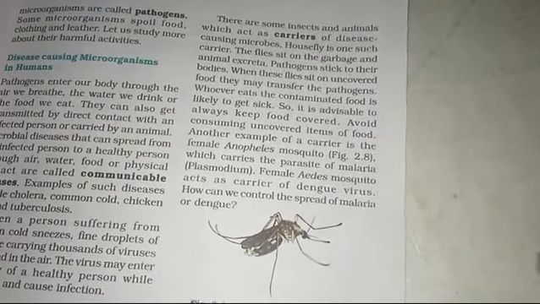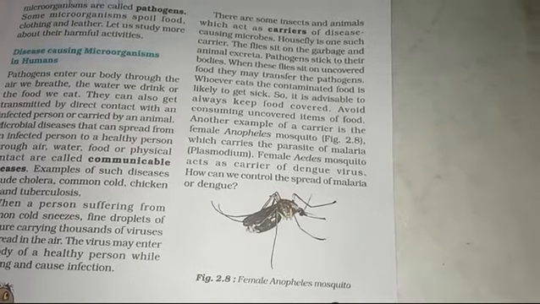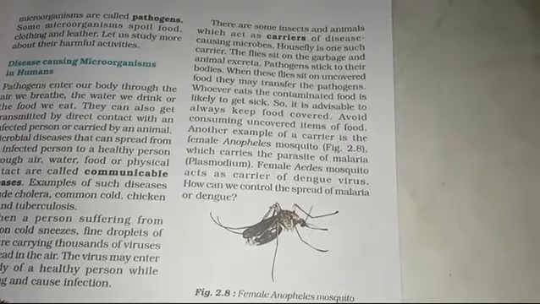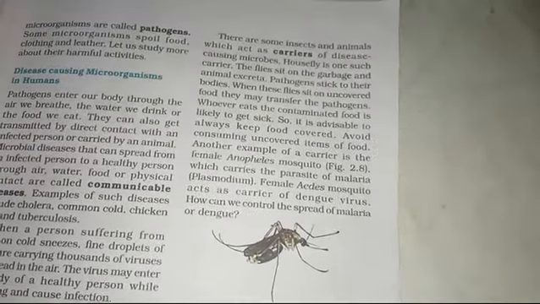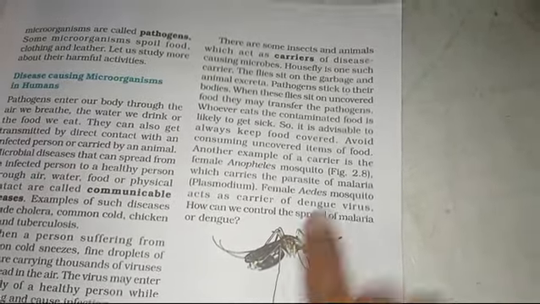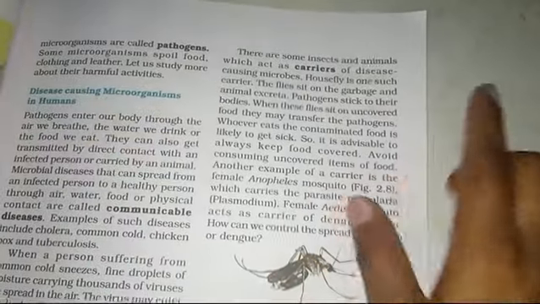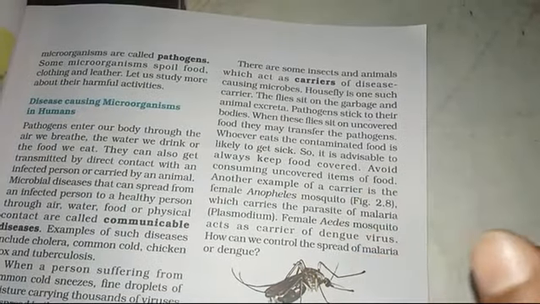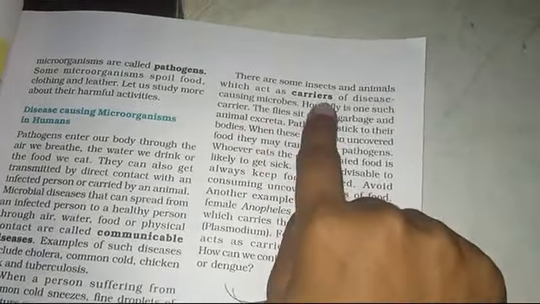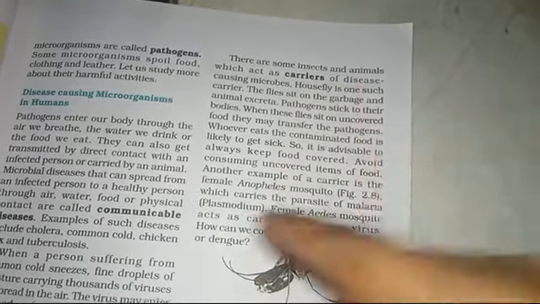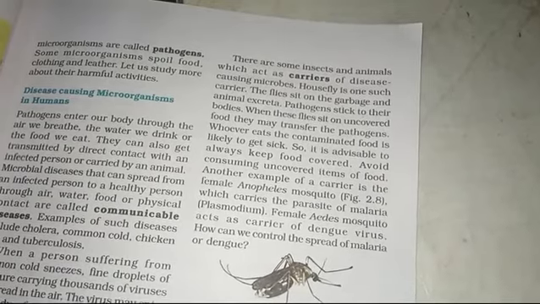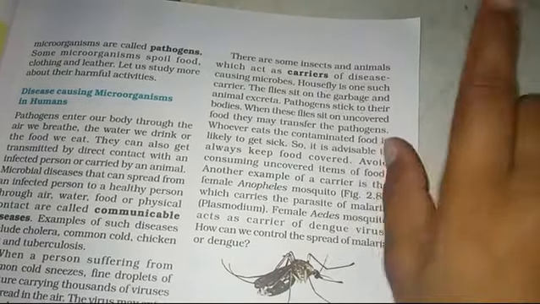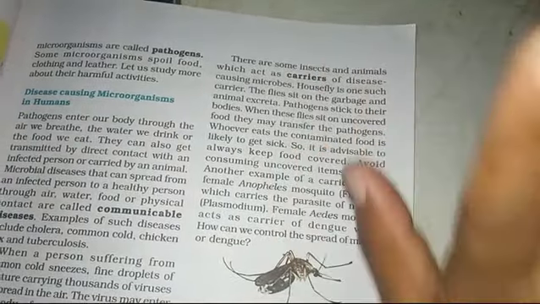If we keep our food open, or forget to cover it, then they can spoil our food also. That's why we should always cover our food. So these insects and animals, which act as carriers, can take disease causing microbes from one place to another. These insects and animals are called carriers.